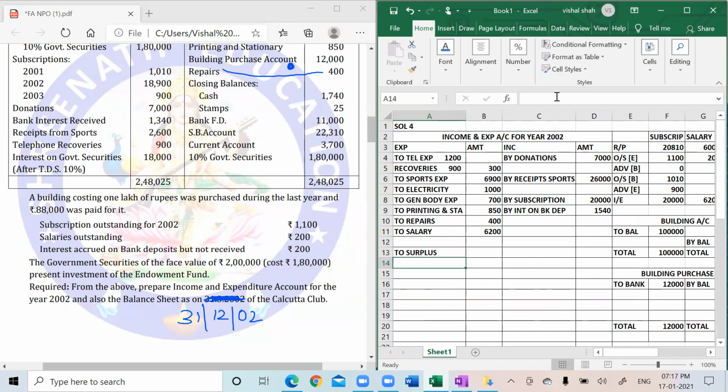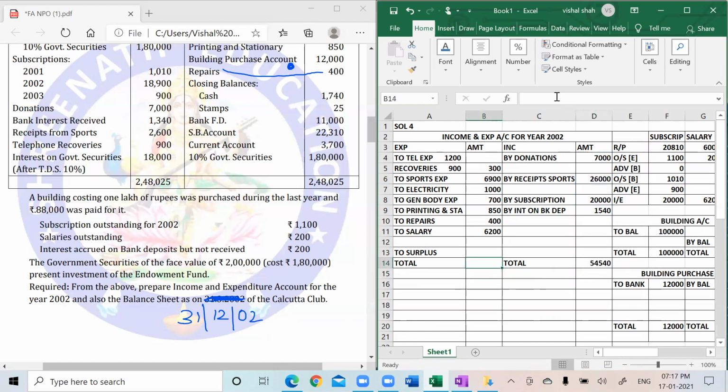Let us check out what is the surplus. So first I will tally the income side. 7,000 plus 26,000 plus 20,000 plus 1540. I'll check it out by doing the total in Excel. 54,540.